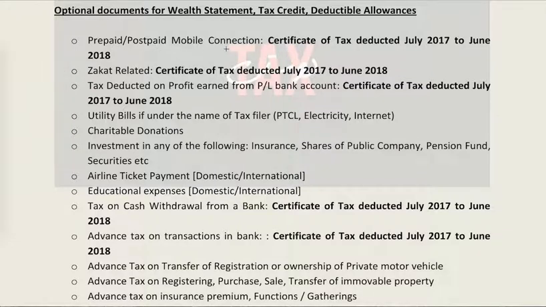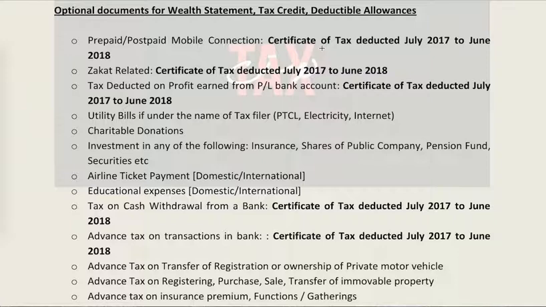So if you call up your helpline, they'll provide you with a certificate of tax. Rather, this year, Mobilink by itself forwarded all the certificates of tax to all its consumers. One thing you have to remember is that in the law, in section 165, it's given that every withholding agent, for example Mobilink or your employer or Lesco, Pesco, is bound to give you a tax deduction certificate after he has made the tax deduction on the amount of expense or income that you have made.